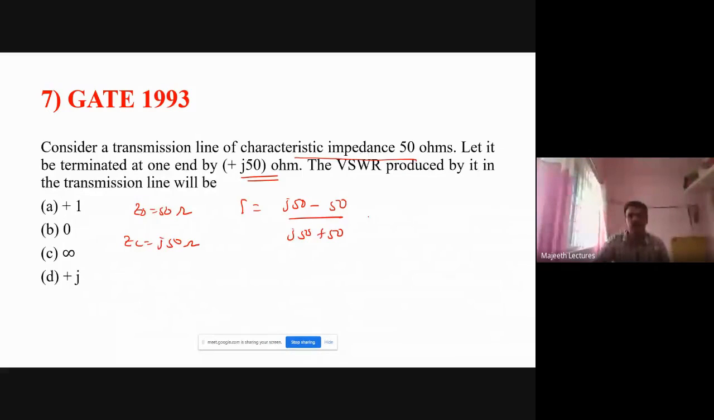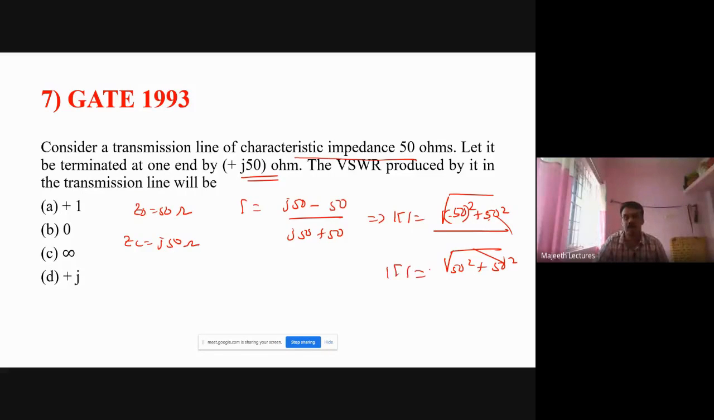So this implies what is mod gamma? Mod gamma is the square root of real part squared, 50 squared, plus imaginary part squared, 50 squared, over real part minus 50, so minus 50 squared, imaginary part 50 squared. Similarly, real part squared 50 squared plus imaginary part squared 50 squared. So this will give mod gamma equal to 1. So when mod gamma is equal to 1, what happens? S is equal to 1 plus gamma over 1 minus gamma, infinity.